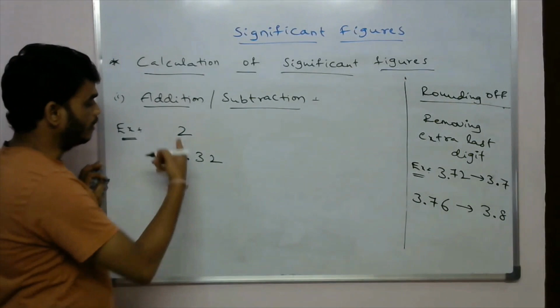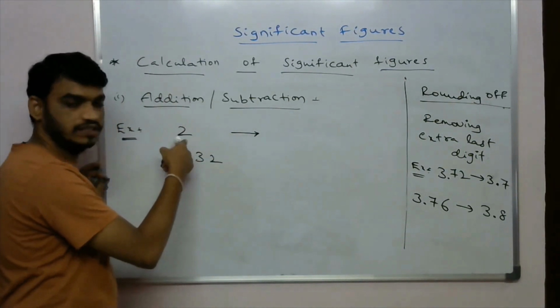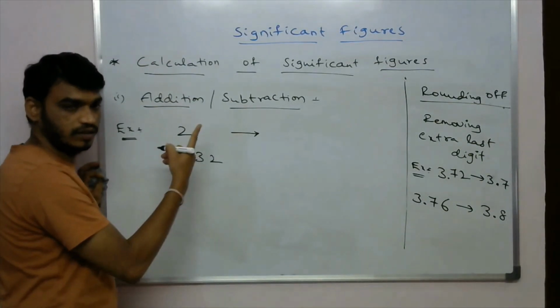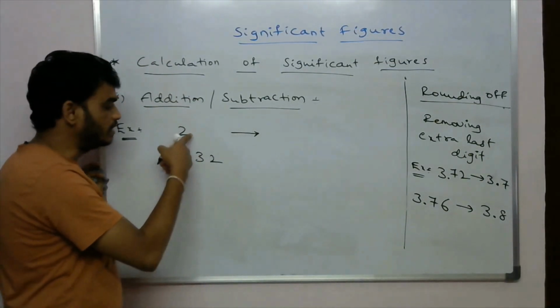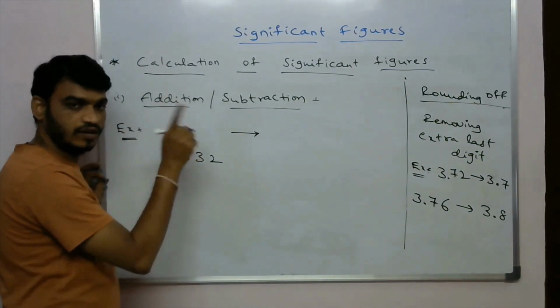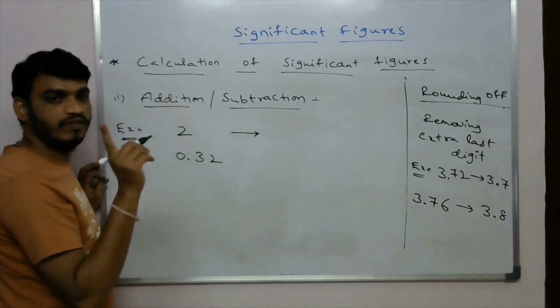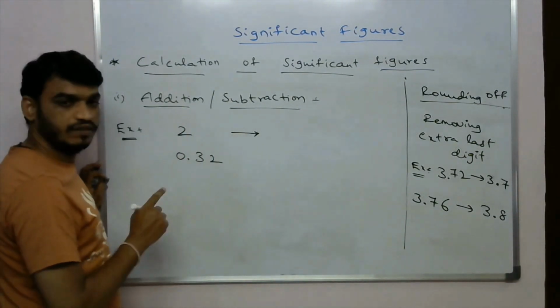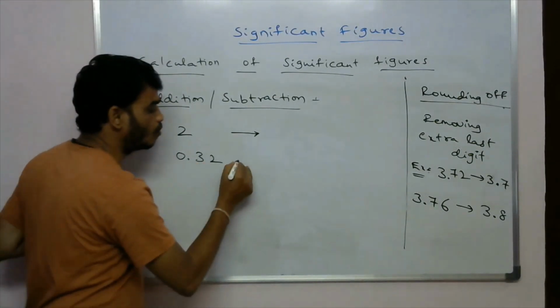Okay, and what is the least significant figure here? In the first number the significant figure is 1, but in the other number the significant figures are 2, so the least significant figure is the 1 only. So we have to convert this number also to one significant figure. That's why we will round off this 0.32.